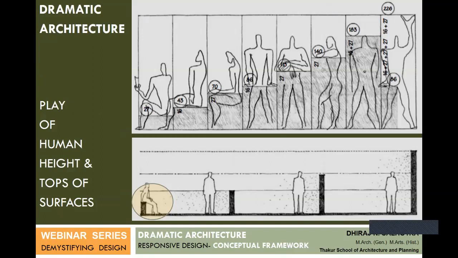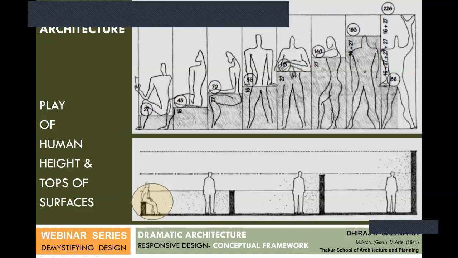Maybe in the Indian context we may have to change the scale, but these ideas, like how humans respond to anything at 0.5, 1, 1.5, 2 or 2.5 meters, this basic understanding of how humans respond to various walls and the degree of enclosure they create is also critical in framing vistas or forming spaces in dramatic architecture.